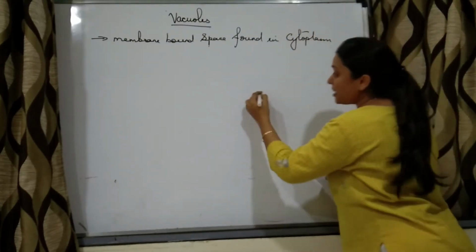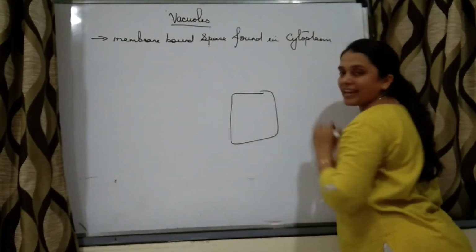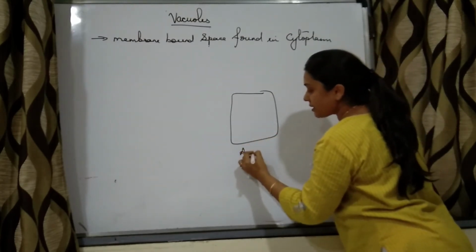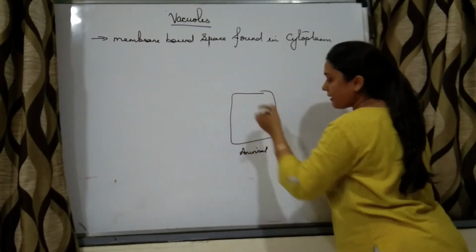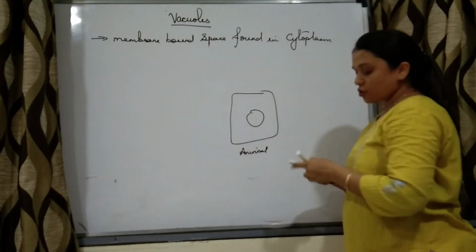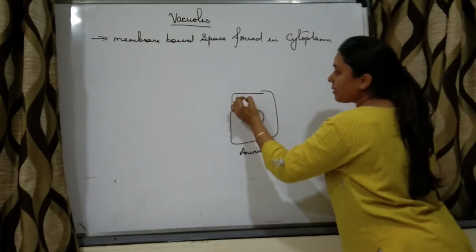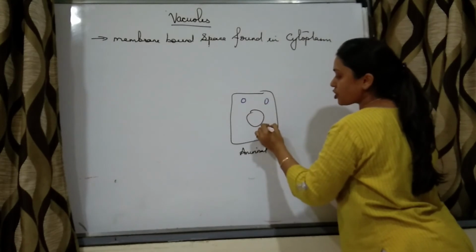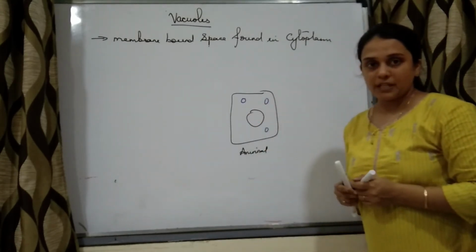Say this is an animal cell, and this is the nucleus. So vacuole is nothing but a membrane bound space which is present within the cytoplasm.